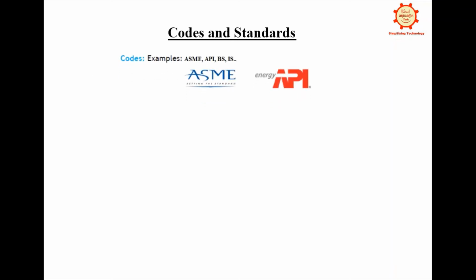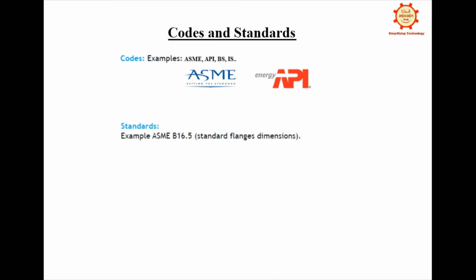So now we'll see some examples for codes. Those are ASME, API, BS, IS. These are some examples for codes. ASME stands for American Society of Mechanical Engineers, API is American Petroleum Institute, BS is British Standard, and IS is Indian Standard. These are some of the standards.